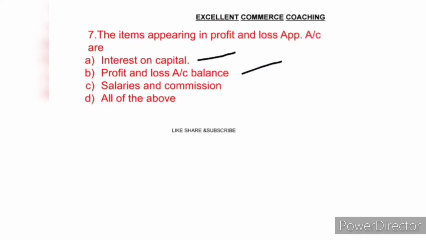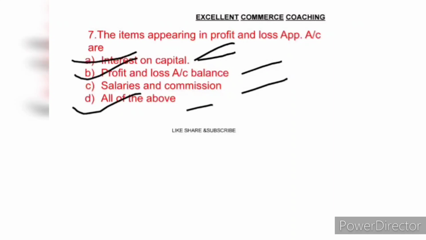Option C, salaries and commission. Option D, all of the above. So the right answer is all of the above. It means interest on capital, profit and loss balance, and salary and commission are all appropriations of profit. So the right option is option D.